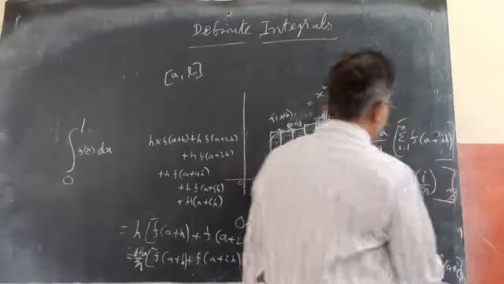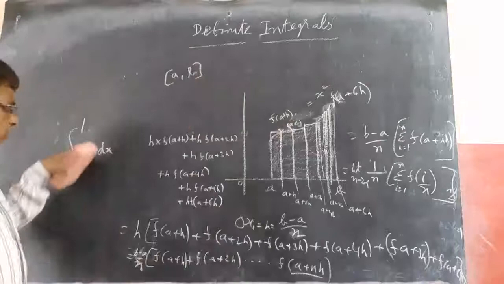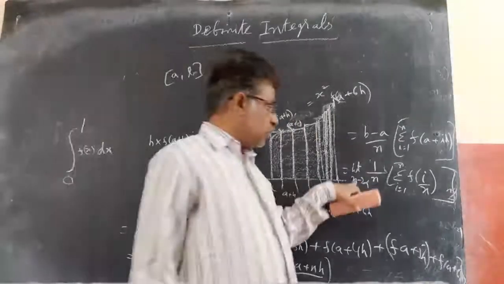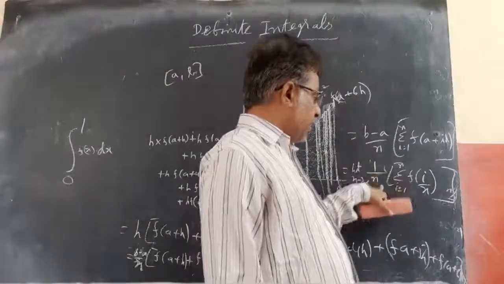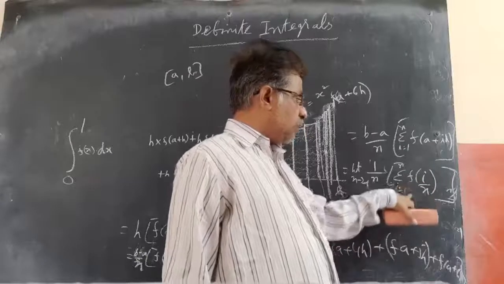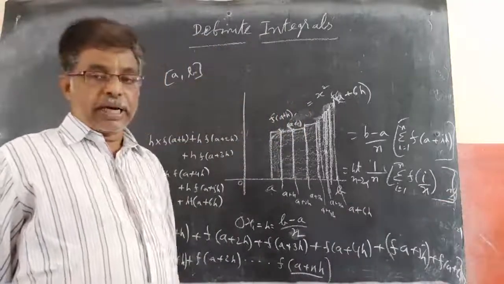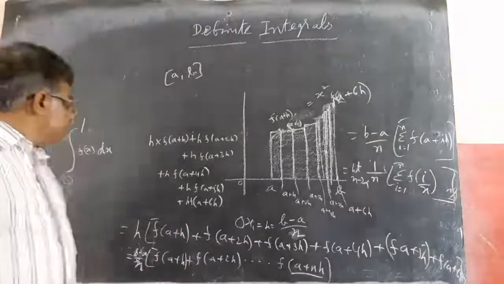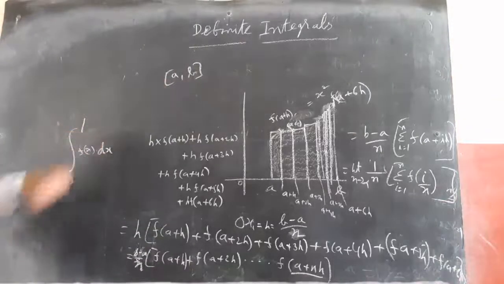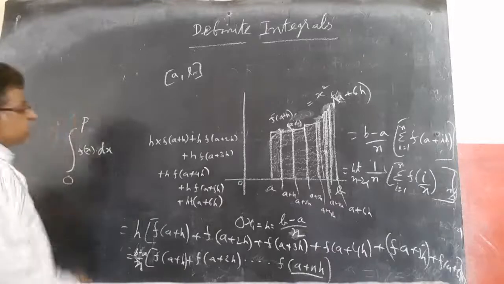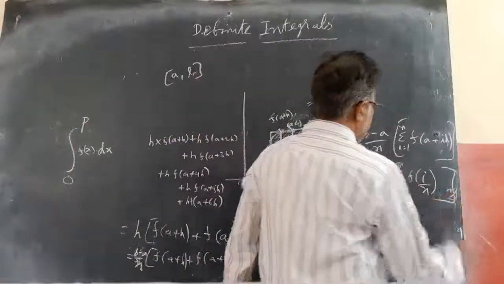So we can say the formula for the integral of 0 to 1 f(x) dx is always equal to limit n tends to infinity of 1 by n into sigma i equal to 1 to n f of i by n. If this is 0 to some p, then I can simply change this to p, like np.